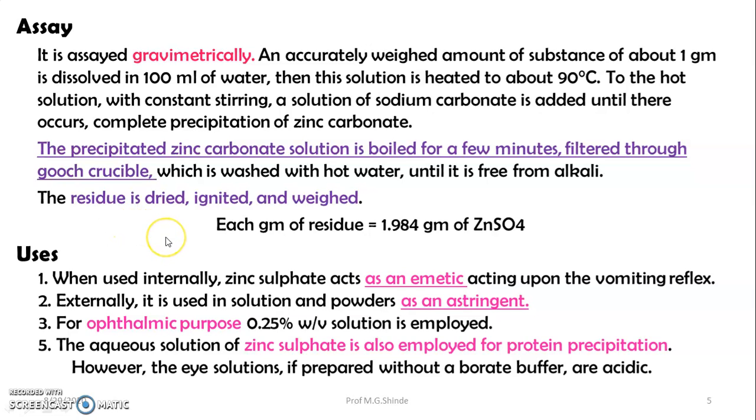The uses of zinc sulfate: usually it is used internally as an emetic, acting upon the vomiting reflex. Externally, it is used in solutions and powders as an astringent. For ophthalmic purposes, a 0.25% weight by volume solution is employed. The aqueous solution of zinc sulfate is also employed for protein precipitation. However, the eye solutions are prepared with borate buffer or acidic.